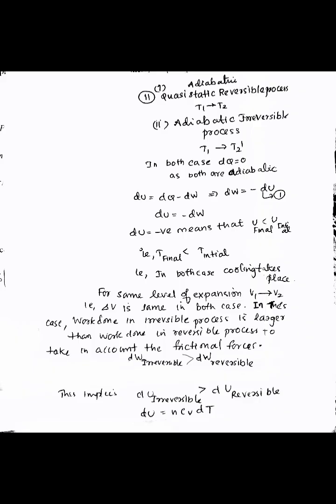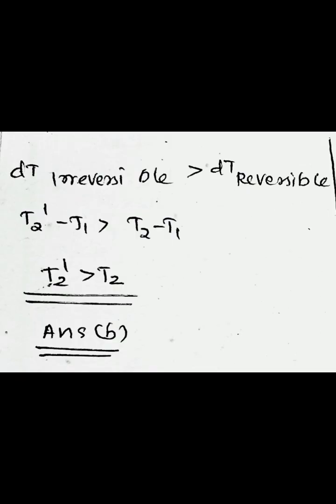As the work done for irreversible is greater, we can say that the internal energy change of irreversible is greater than that of reversible. And we know the equation dU is equal to n Cv dT. So as dU irreversible is greater than dU reversible, we can write dT irreversible is greater than dT reversible.